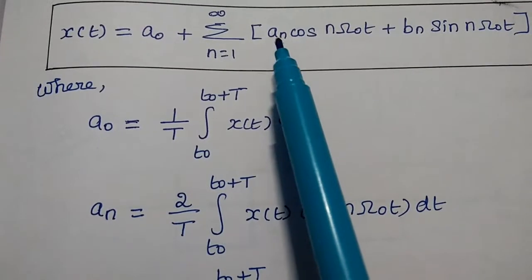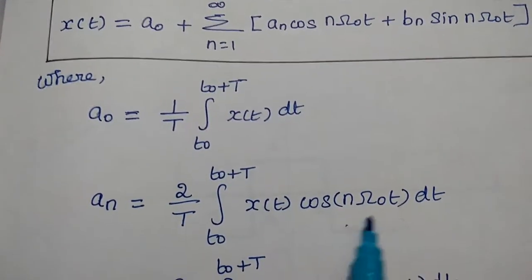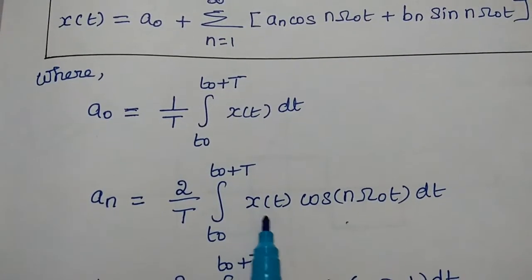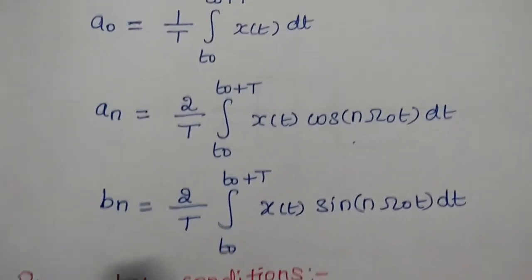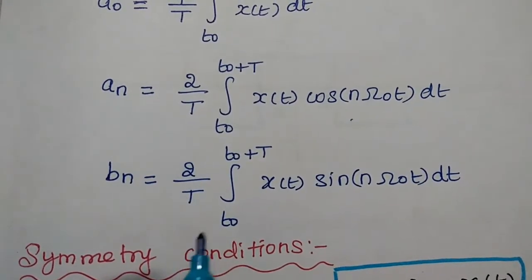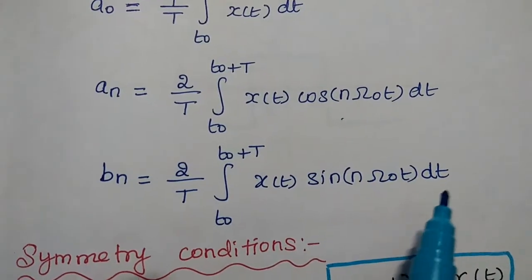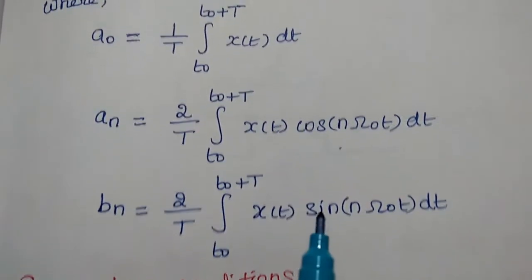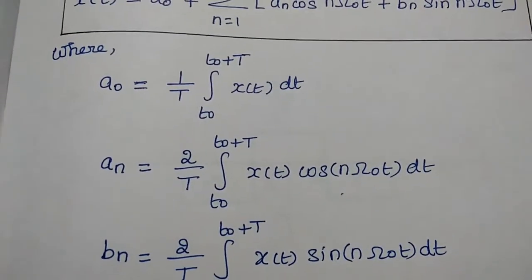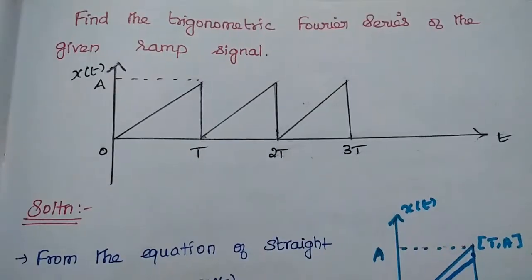So in case of finding out an, we have to multiply this cos n omega naught t with the given signal x of t. Likewise, bn is equal to 2 by T integration of x of t sin n omega naught t dt. Okay, so these all are the important formulas used in trigonometric Fourier series.